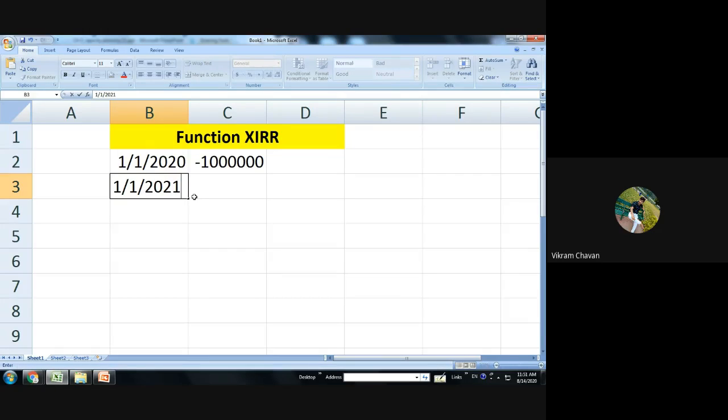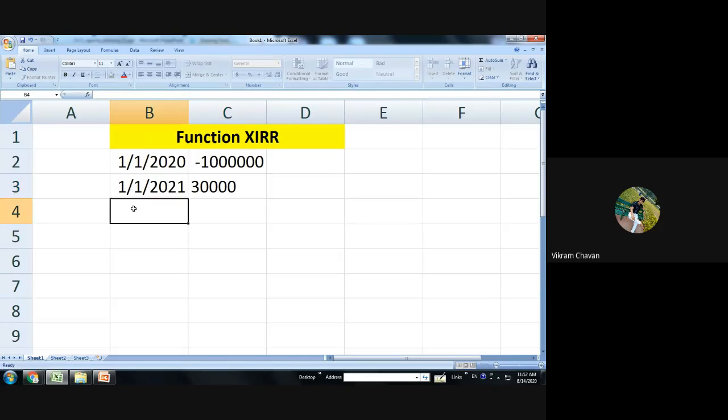1/1/2021. If you have Excel software or application on a mobile, you can perform this calculation there, or if you are watching this lecture on a laptop, you can also perform it. So for the next year the cash flow is positive, so 30,000 rupees.